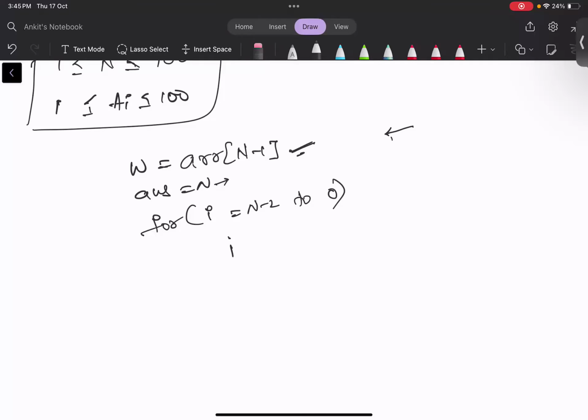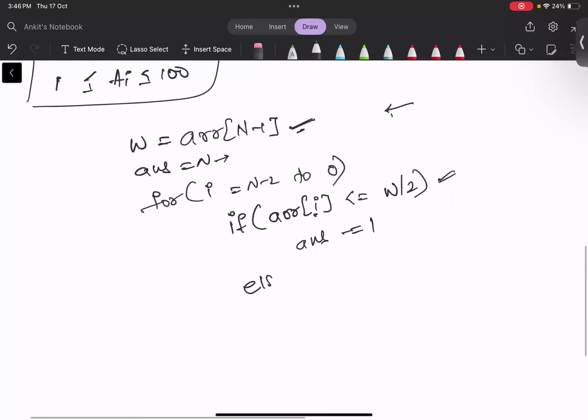Now we check the condition: array of i is less than or equal to W by 2, where the wealth of Sushil is W. If this condition is satisfied, we can eliminate the front person, that is the ith person, so we decrease the position by 1.